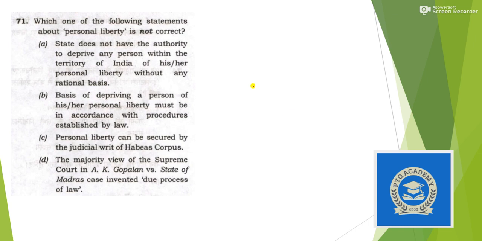Next, which one of the following statements about personal liberty is not correct? Okay, so we have to find the incorrect option. So the first option is: state does not have the authority to deprive any person within the territory of India of his or her personal liberty without any rational bias. Okay, so yes, this statement is true, but the wordings have been changed a little to confuse you, but it is true. Okay, a basis of depriving a person of his personal liberty must be according to procedure established by law. This is totally correct. So it is talking about Article 21.